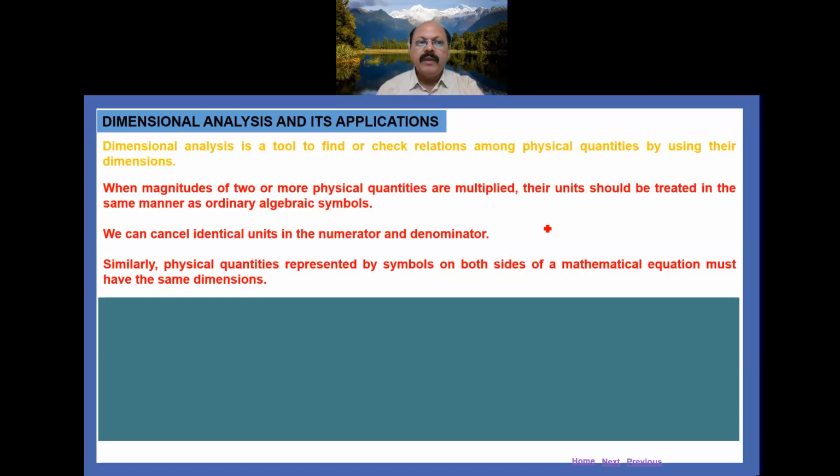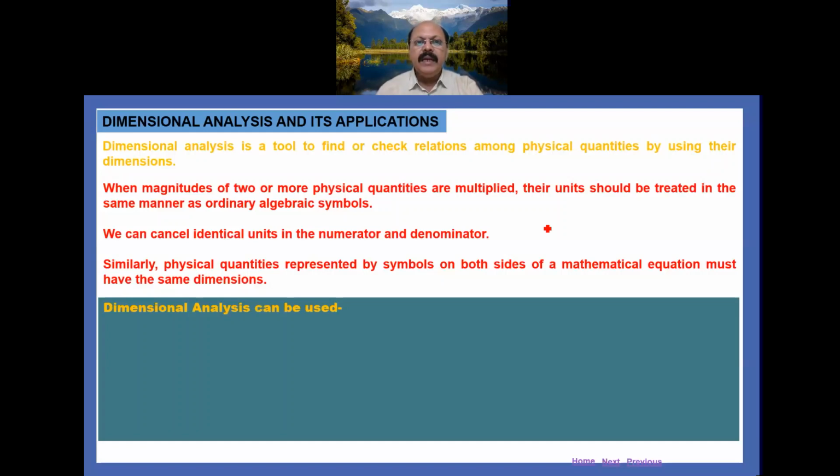So we can cancel identical units in the numerator and denominator. Similarly, physical quantities represented by symbols on both sides of a mathematical equation must have the same dimensions.